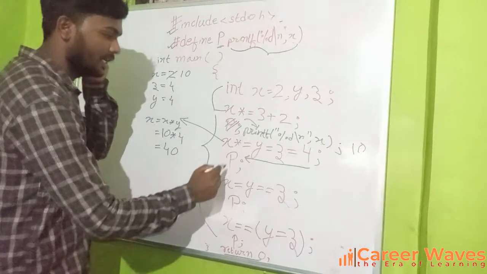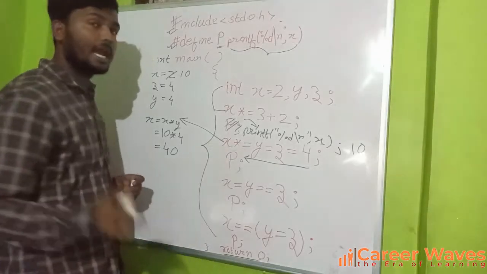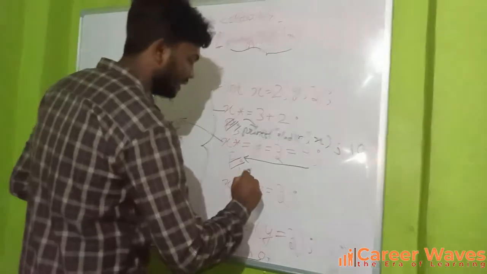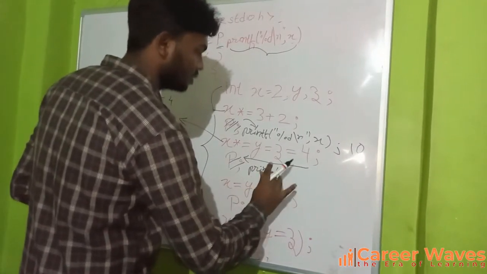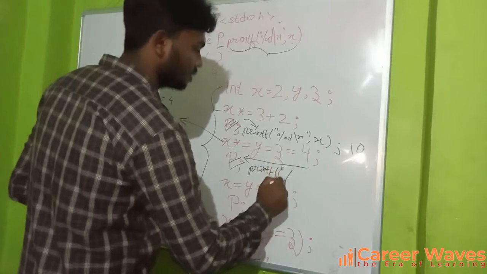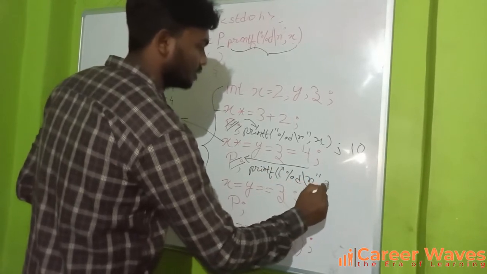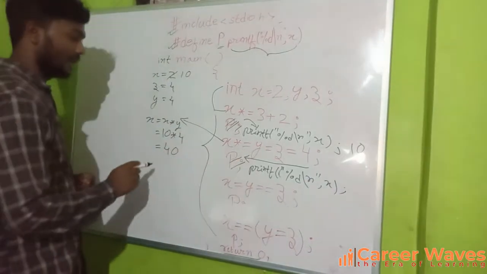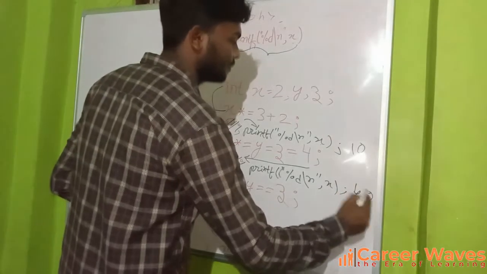Now the next line will be executed, that is p. Again the preprocessor has already replaced this with the printf line, that is printf("%d\n", x). So the value of x will be printed. What is the value of x there? The value of x is 40, so 40 will be printed over here.